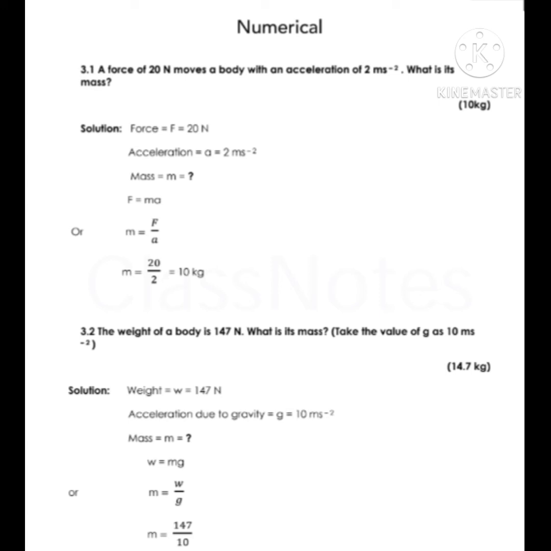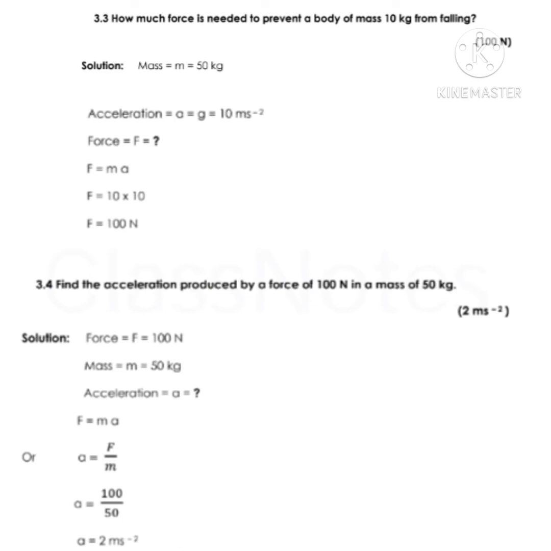Next numerical: the weight of a body is 147 Newton. What is its mass? Take the value of g as 10 meter per second square. Given data is weight W equals 147 Newton. According to the given condition, acceleration due to gravity g equals 10 meter per second square. Mass we have to find. As we know that W equals mg, m equals W over g. By putting the values of weight, that is 147, and g as 10, we get 14.7 kilogram.